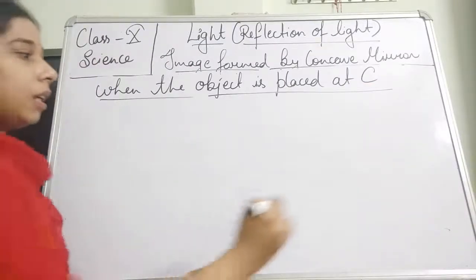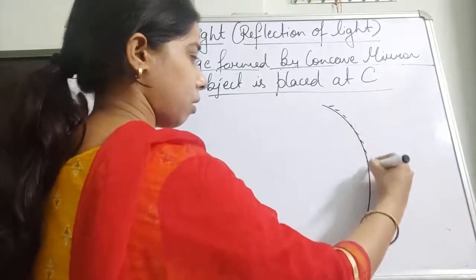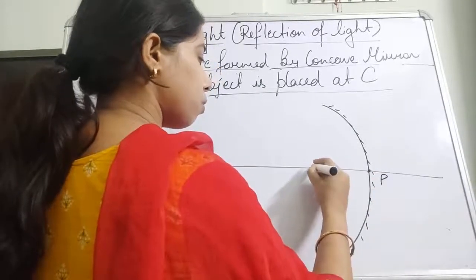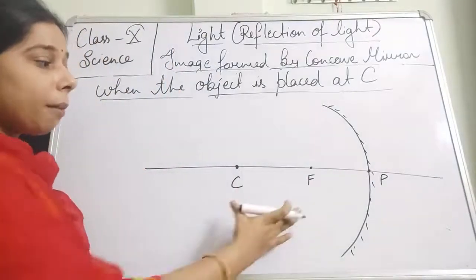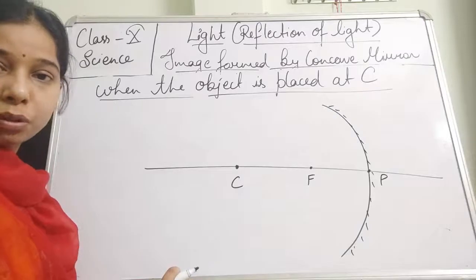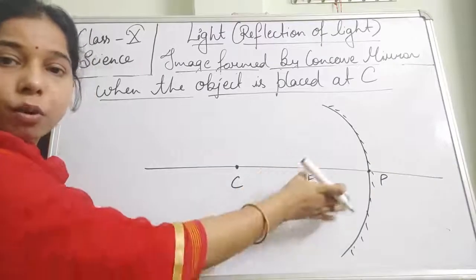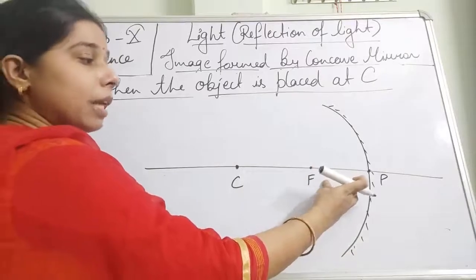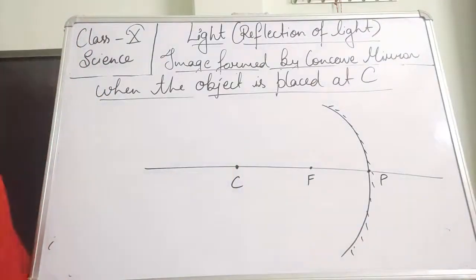So you can see here, this is the concave mirror, the polished surface. This is the principal axis. This is the pole. This is the focus. And this is the center of curvature. Double the focus is the center of curvature too. We already know about the focal length and the radius of curvature. The focal length is half of the radius of curvature. So on that basis, the distance between the pole and the focus is 10, so obviously the distance between the pole and the center of curvature will be 20.